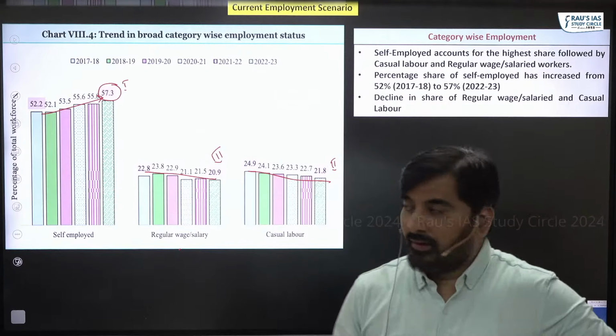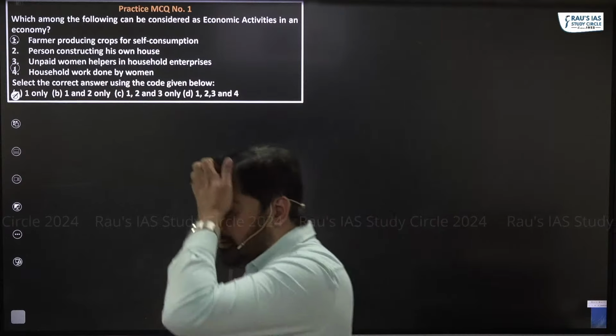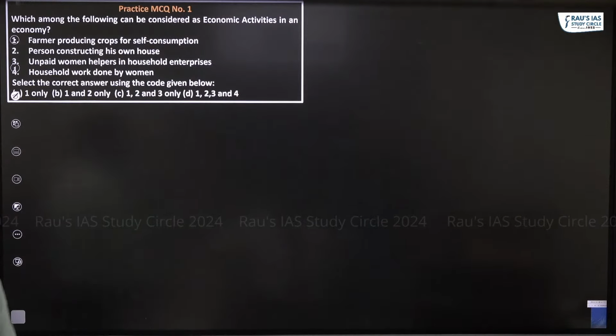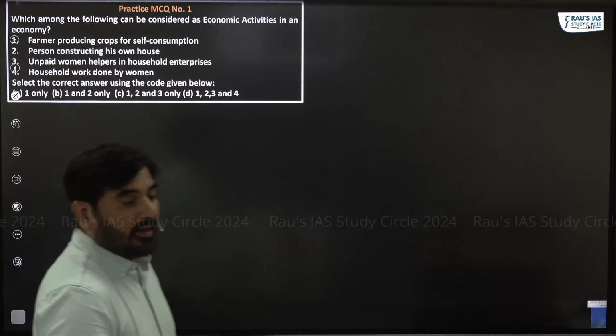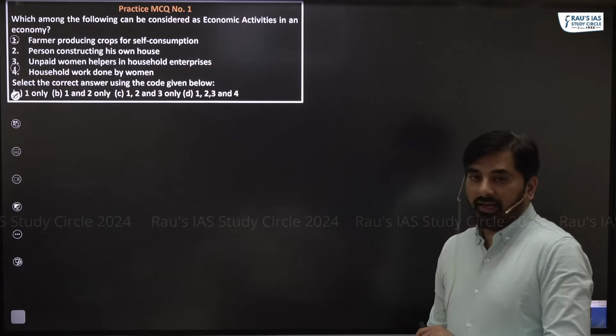So let's now take up some practice questions. Please look at practice MCQ number 1. Which among the following can be considered as economic activities in an economy? Please respond in the chat box. What do you think is an economic activity?